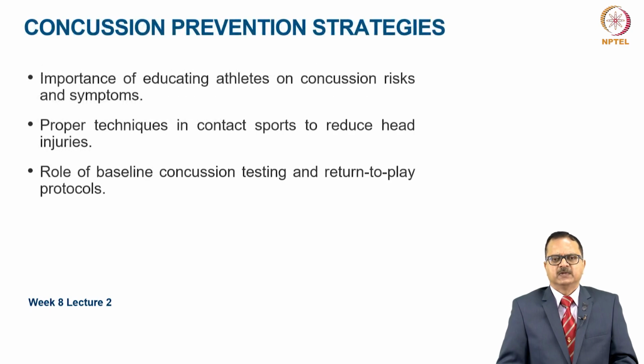Concussion prevention strategies. Concussion risks and symptoms should be told to the athletes and the coaches, and proper education should be given about how to diagnose and how to give first aid in these cases. We must teach our athletes proper techniques in contact sports to reduce head injuries. And there is a role of baseline concussion testing, such as SCAT 6, so that we can evaluate the severity or the presence of sports concussion in an athlete. Return to play protocols must be rigidly followed for concussion prevention.